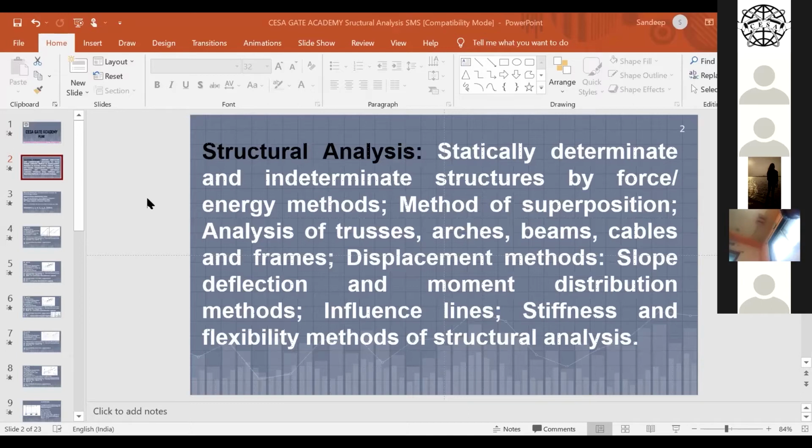Basically, the assumptions are very important, my dear friends, that you should know. This is just an introduction to structural analysis. So what is the assumption? The truss will carry only axial force, right? The axial force may have two kinds of nature, that is tension and compression, right? And the loads are acting on the nodes. Here in the perfect truss, the loads are acting on the nodes, right? But if you look at a frame, the loads never act only on the nodes. The load may act in between the nodes also.